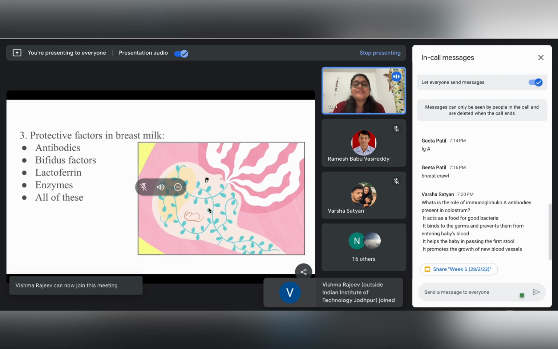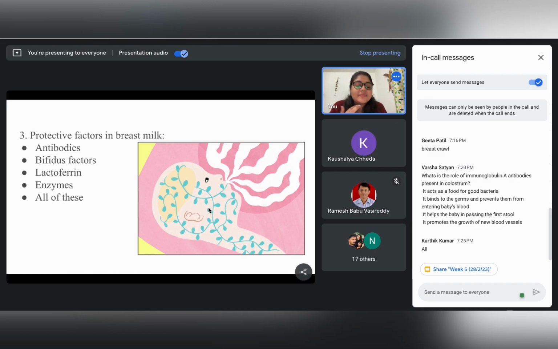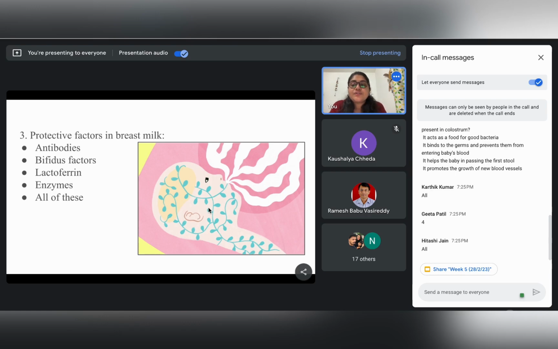We have the options antibodies, bifidus factors, lactoferrin, enzymes. All of these. Yes, so all of these is the answer. So if we consider our options, we have antibodies. We have just talked about the different kinds of antibodies which are present in the breast milk, right? IgG, IgA, IgM. Now comes to the bifidus factors.